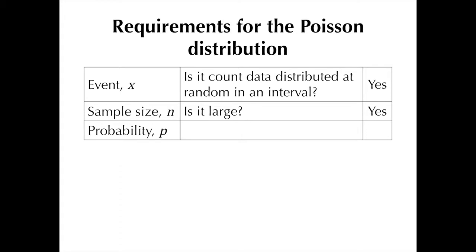Now how about probability? Is the probability small? In the investigational group, the average rate of event occurring is 4.2 for every 10 patients in that 12-month-long time period. That occurrence is actually very infrequent. So the answer to this question is also yes.